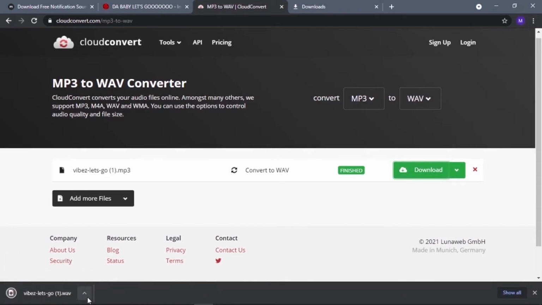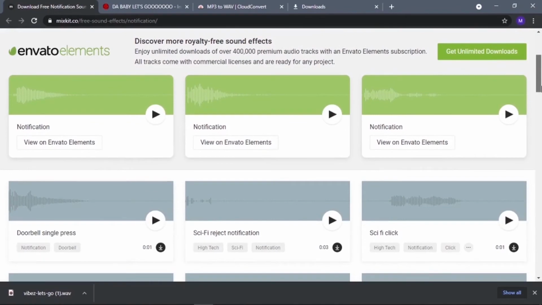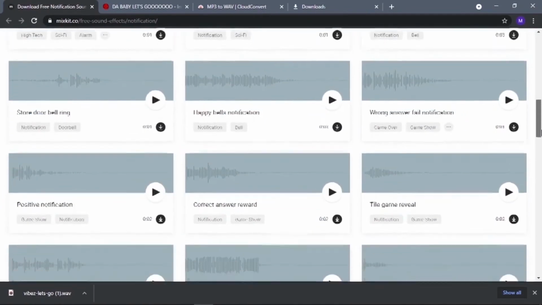So from here you just go back. I have this sound effects site too. If you want to use it, it's in the link and description too.